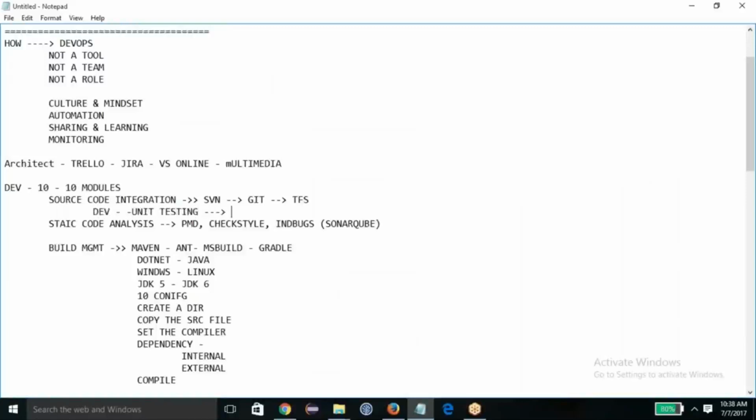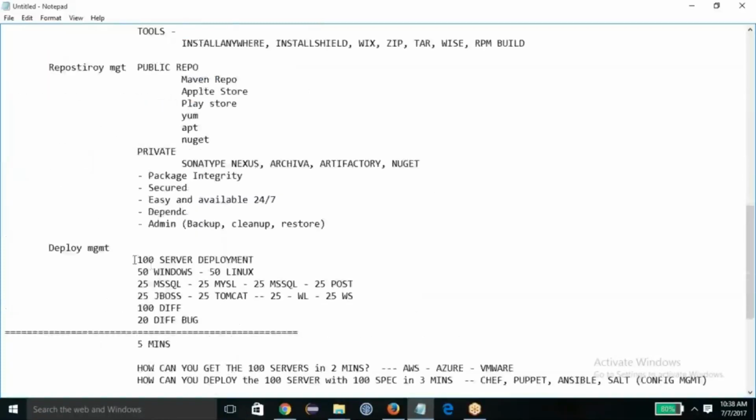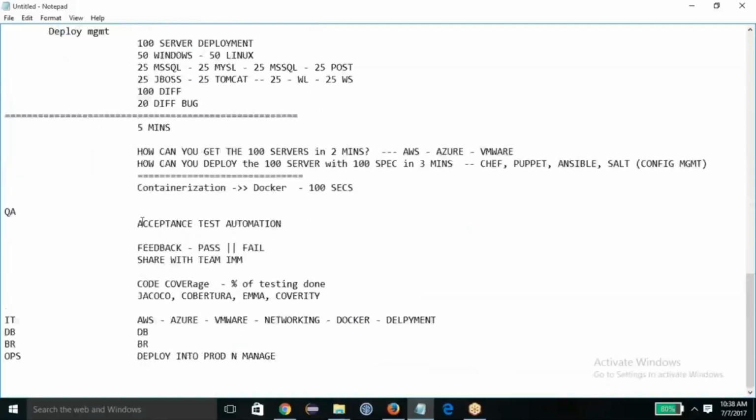They write it using technology like JUnit, or NUnit for .NET. These are the technologies they use for testing in their own environment. Now, when you talk about acceptance testing, which requires functional testing, performance testing, security testing, smoke testing, and load balance testing, all of this is part of the acceptance test, and it is written by the QA people.